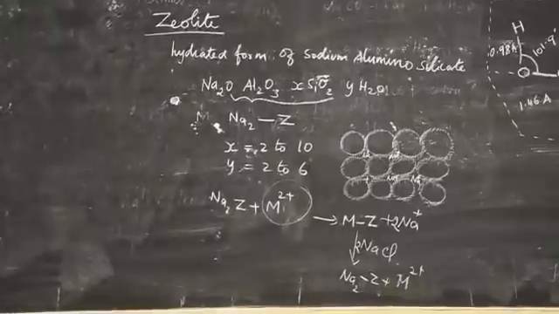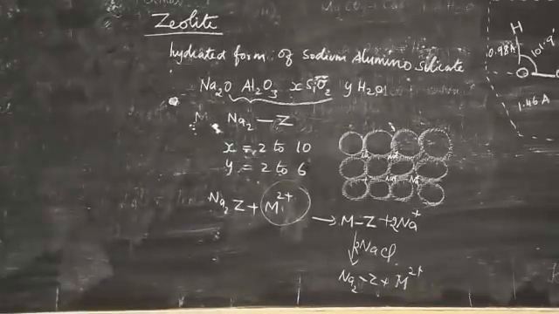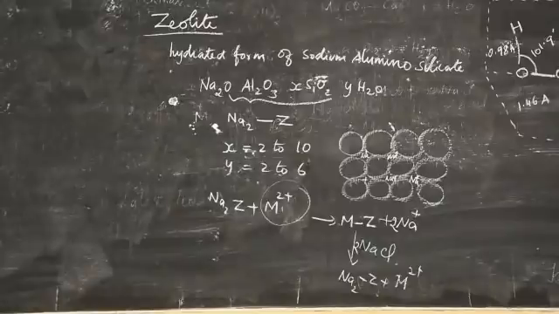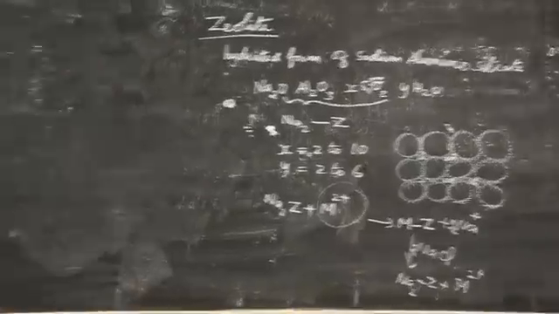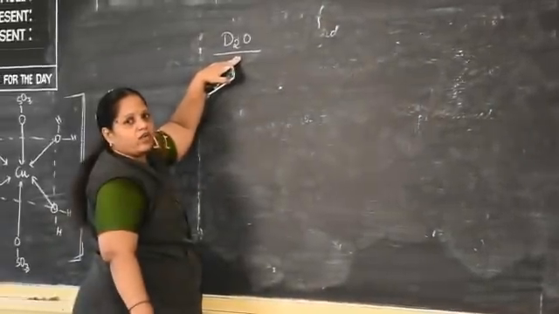Already we discussed that in ordinary water it is present 1.4 x 10^-14 percentage, that means 1 part of D2O is present in 5000 parts of ordinary water. So what is the formula for heavy water?